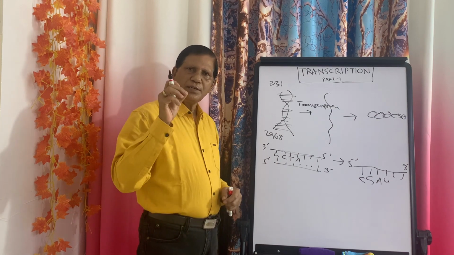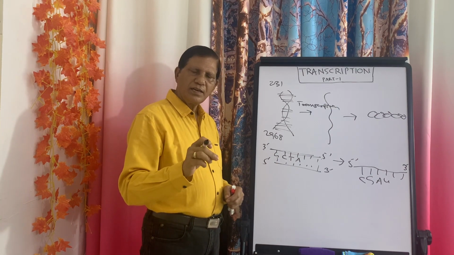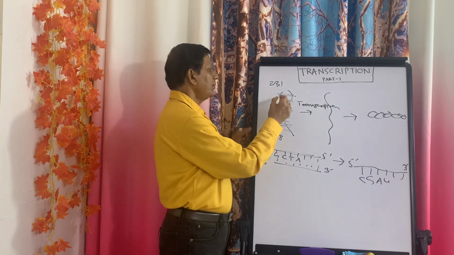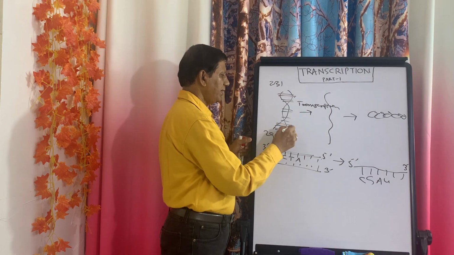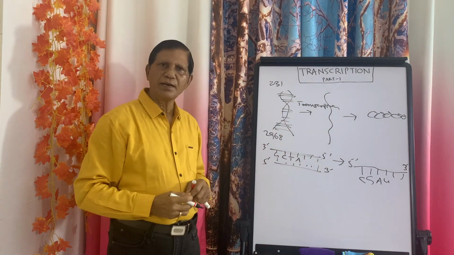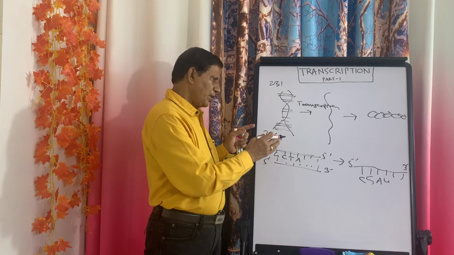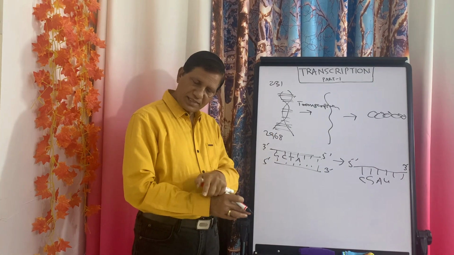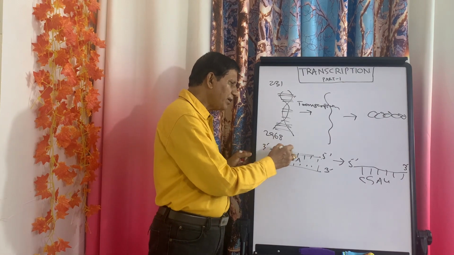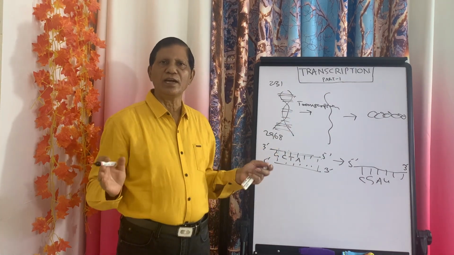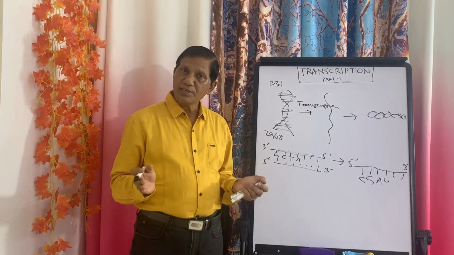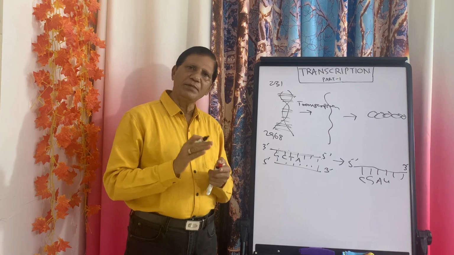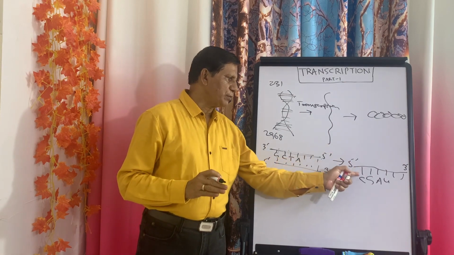That means the protein which is necessary, that type of mRNA will be transcribed. Suppose this part will be transcribed, and here another will be transcribed, the remaining will not be transcribed. That means instead of both the strands, only one strand will be transcribed, and again only part of it will be transcribed, not the entire one. So these are the two differences between replication and transcription, but the similarity is based on the principle of complementarity.